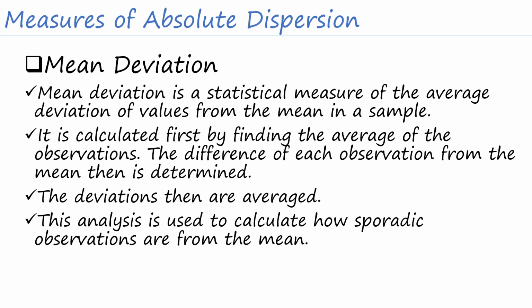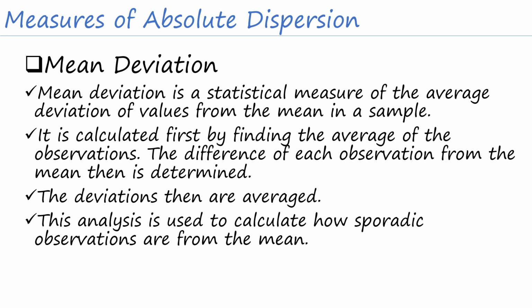Next, we will be talking about the mean deviation. Mean deviation is the statistical measure of the average deviation of the values from the mean in a sample. It is calculated by finding the average of the observation. The difference of each observation from the mean then is determined. Okay, and then the deviations then are arranged, and this analysis is used to calculate the sporadic observations from the mean. Kung gaano ba kalayo yung atin pong value from the value of the mean.